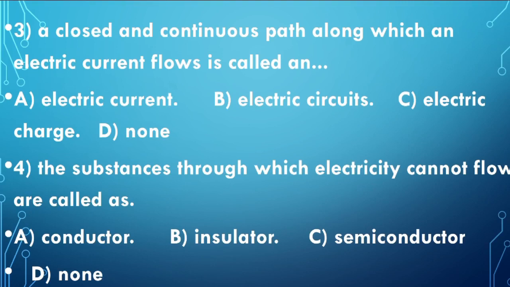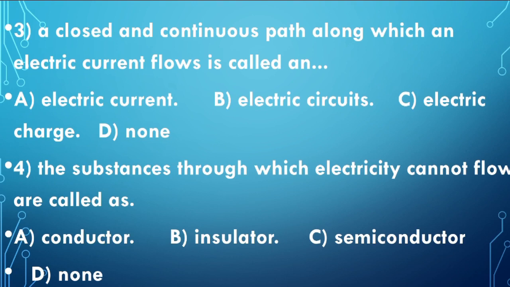I think you know how to draw the simple circuit diagram, right? So the answer will be electric circuit. Electric circuit means it's a closed circuit in which the bulb and a battery will be connected, right? So therefore the answer will be electric circuit.